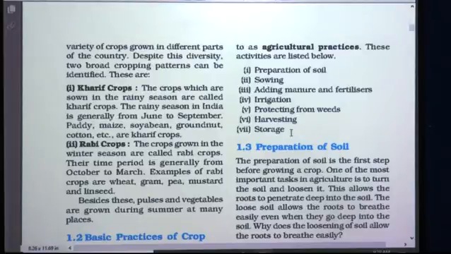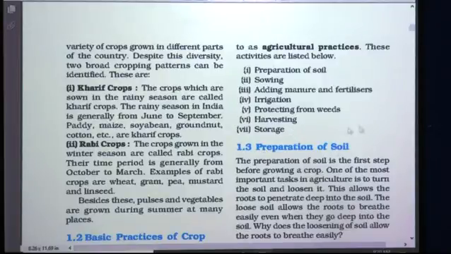The first one is preparation of soil. Second is sowing. Third, adding manure and fertilizers. Fourth, irrigation. Fifth one is protecting from weeds. Sixth, harvesting, and the last, that is the seventh one, is storage. So let us see all these agricultural practices in detail. The first one is preparation of soil.